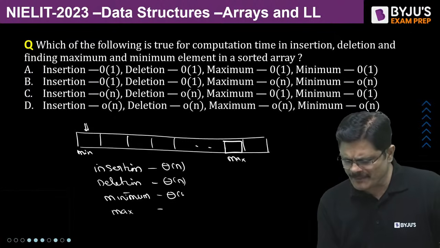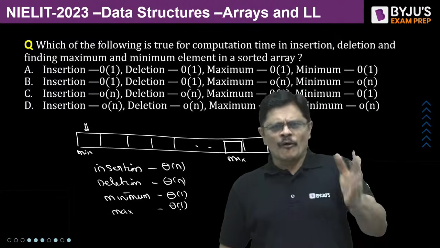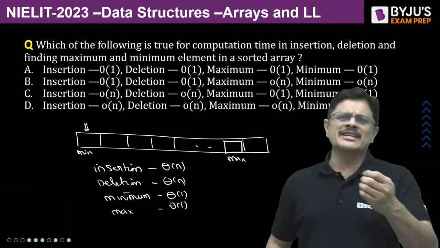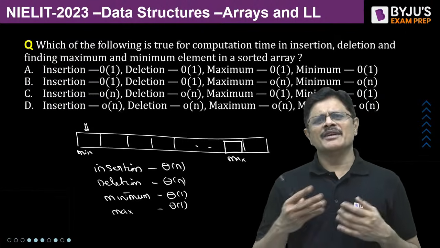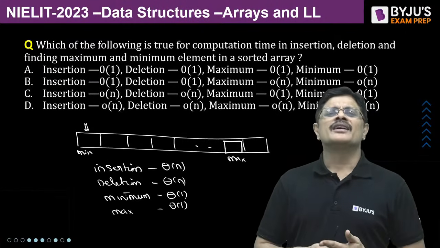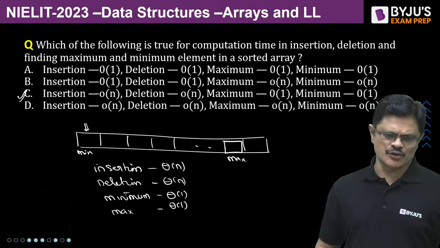So both of them can be found just by reaching the index. Minimum is obviously found in theta 1 time. If you keep track of the number of elements inserted in the array, even the last element can be found in constant time, my dear friends. So the answer for this would be C. Very good, sir. Super.